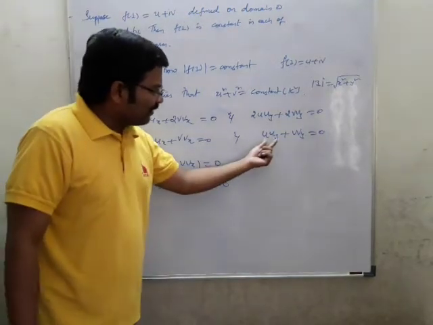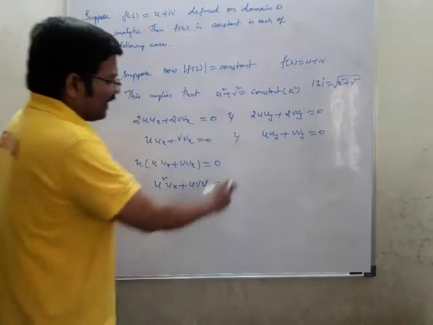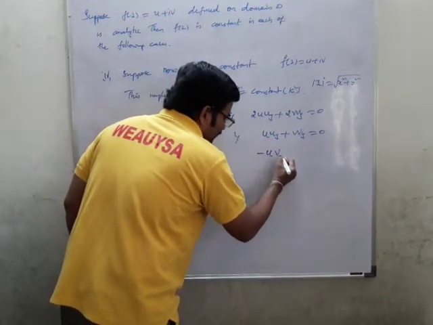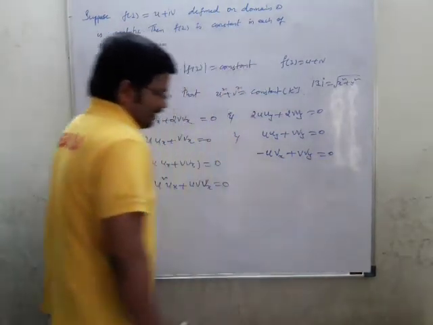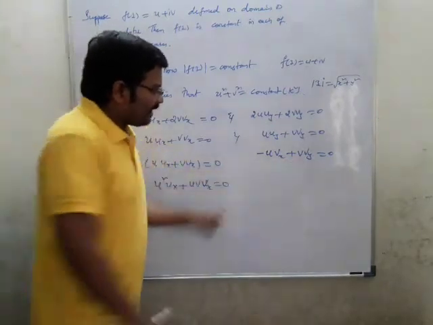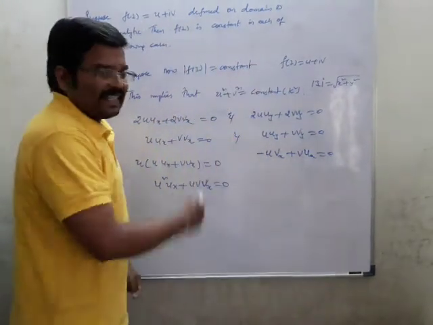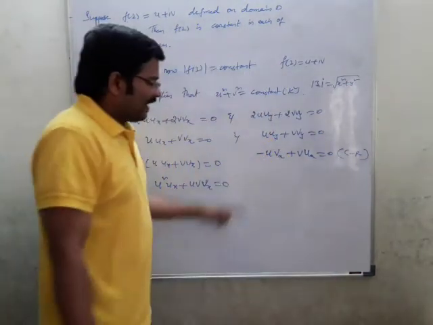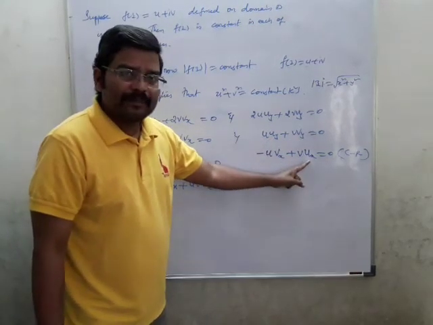Now here I'll multiply by v, but I'll change uy as minus vx, and vy is the same as ux, by using the CR equations. The CR equations are uy equal to minus vx, and vy equal to ux.